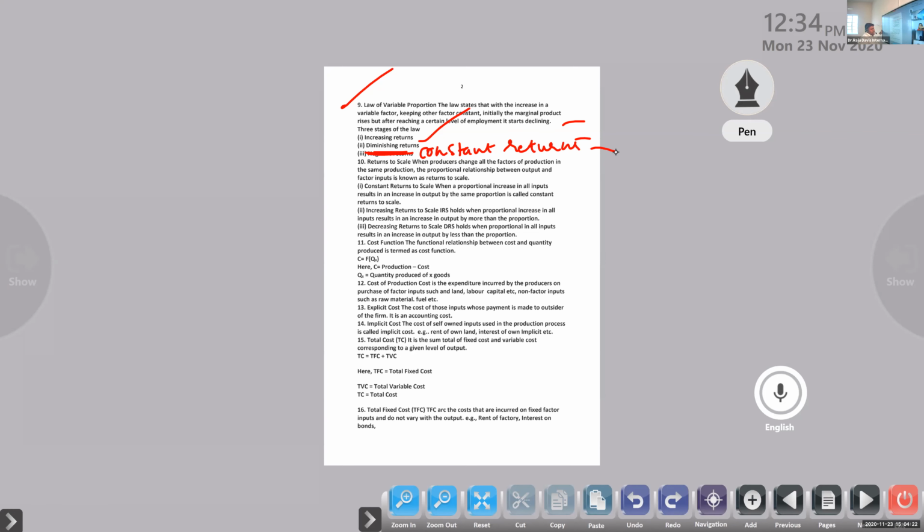Constant return. The proportion of the inputs that we change is almost equal to the proportion of the outputs. Clear or not? Almost equal. That is called constant return. Again, after some time, what will happen? Decreasing returns will be there, or diminishing returns. Proportionate to the input, we are unable to create the output. Clear? So it is almost like the law of diminishing marginal product.